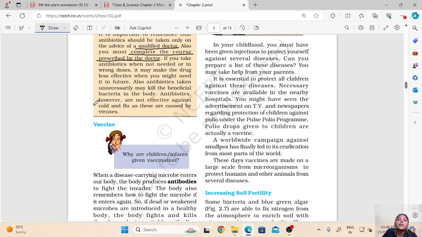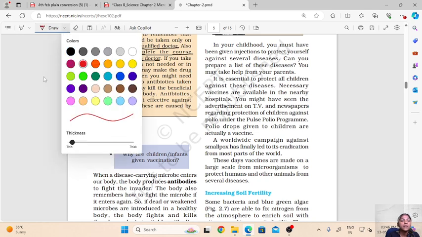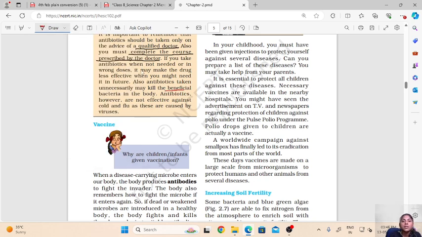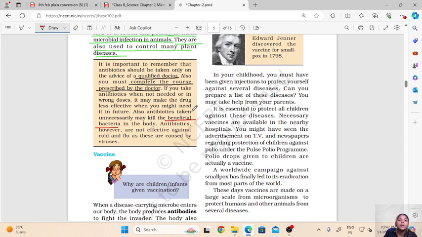If we take these antibiotics unnecessarily or in wrong doses, it may affect us and kill the beneficial bacteria present in our body. So if we unnecessarily take antibiotics, they may kill the beneficial or friendly bacteria present inside our body. Also, the antibiotics may be less effective when in future we have to take them.